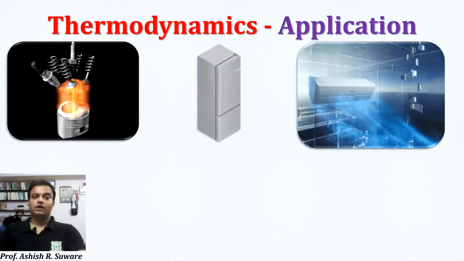Next, till now we have discussed all the applications where temperature was increased. Now we are dealing with two examples, which are fridge and AC, where temperature is decreased, right? We get ice from the fridge, or we reduce our room temperature using AC. So these two are applications of thermodynamics. Here heat transfer is taking place, but it is reverse heat transfer. But again, it is heat transfer, so it will be part of thermodynamics.